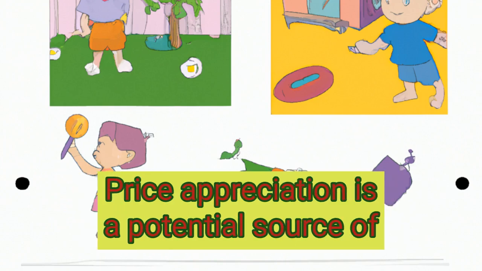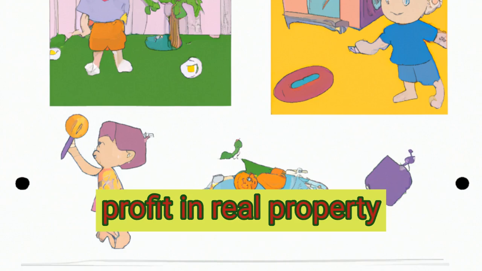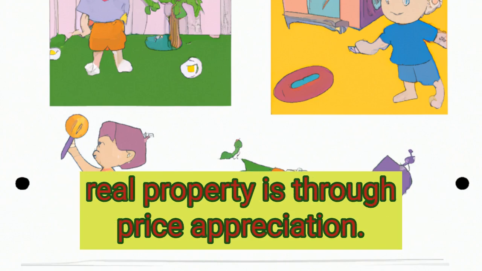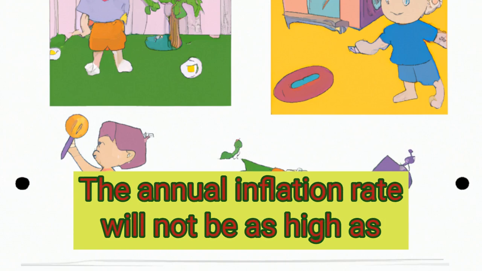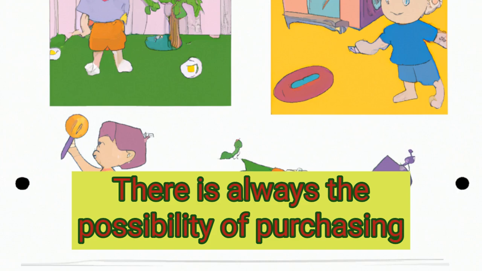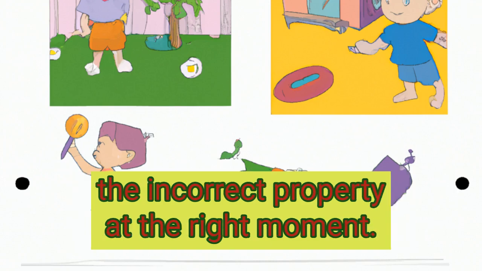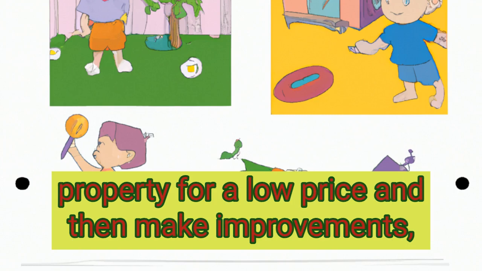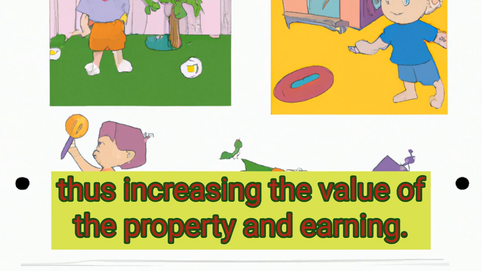Price appreciation is a potential source of profit in real property. One of the most effective ways to earn money in real property is through price appreciation. The annual inflation rate will not be as high as the value of a carefully chosen real estate. There is always the possibility of purchasing the incorrect property at the right moment. If you're careful, you can purchase a high-quality property for a low price and then make improvements, thus increasing the value of the property and earning.